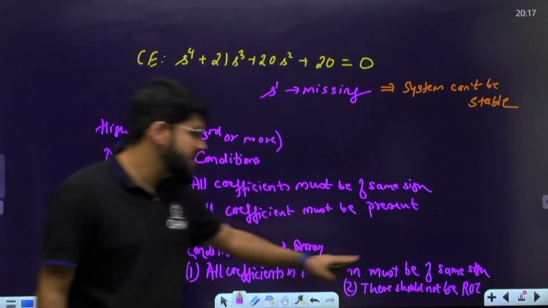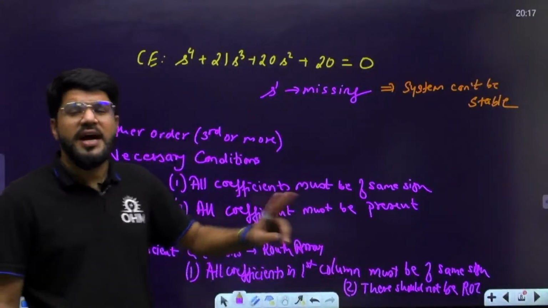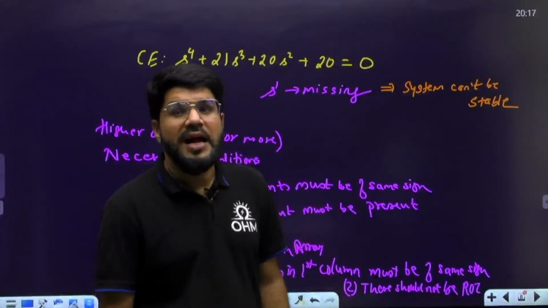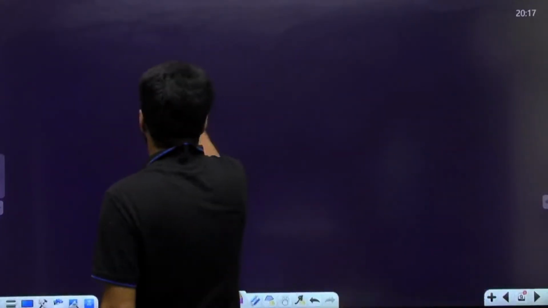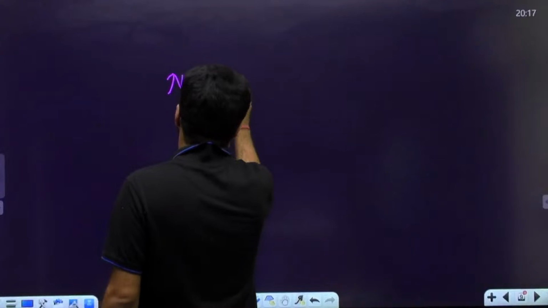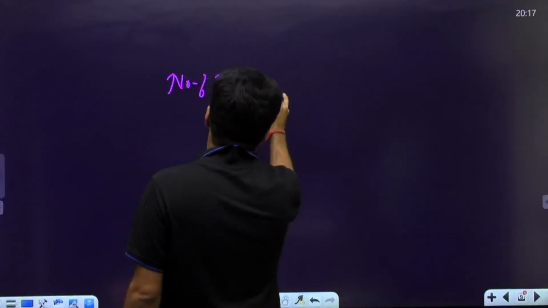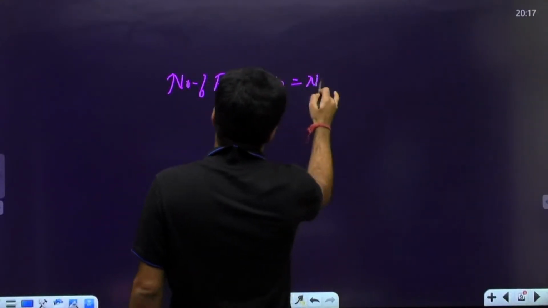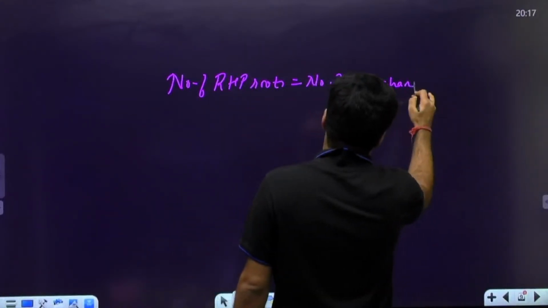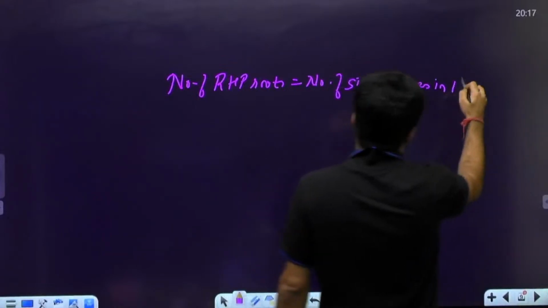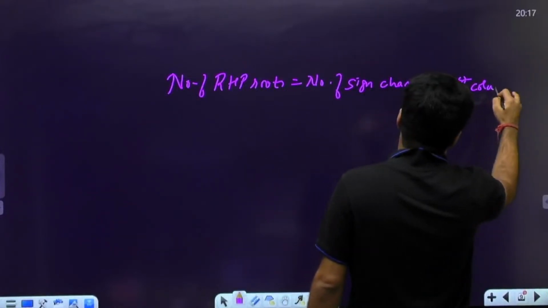If there are sign changes in the first column of the Routh array, that many RHP roots are there. That is what I can say: the number of RHP roots is equal to the number of sign changes in the first column of the Routh array.